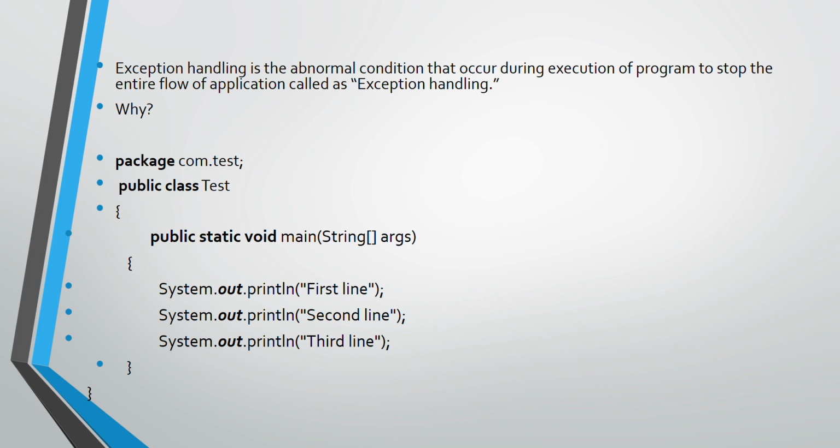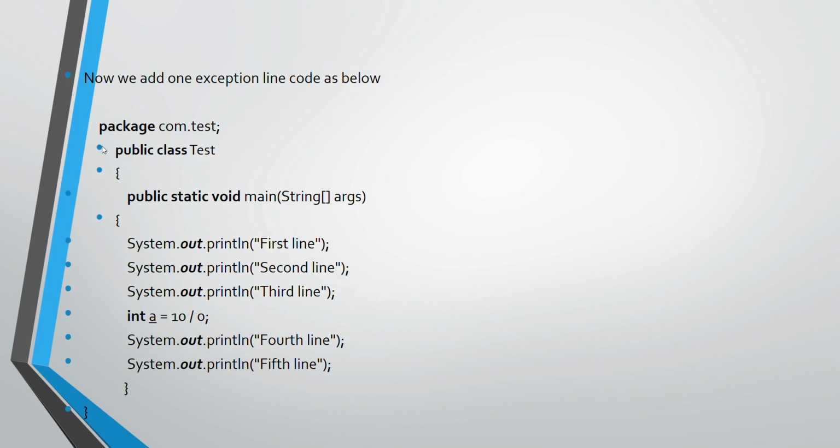But suppose, let us consider another example. Here I am adding one more program, we can say. In this second example I have taken the same class name, Test. Then I am writing here public static void main method. In the main method I'm again writing three System.out.println statements: first line, second line and third line. And in the fourth line I am mentioning int a = 10 / 0. And after that again writing two System.out.println statements, that is fourth line and fifth line.